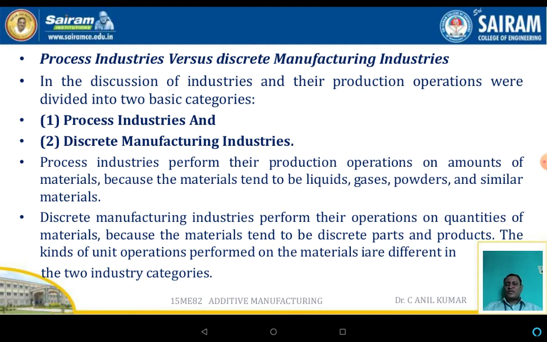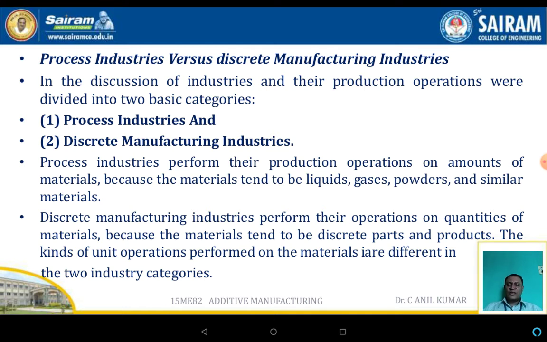The process industries versus the discrete industries. In this division of the industries, the production operations are divided into two types. The first one is the process industry. The second one is the discrete manufacturing industry. The process industries perform their production operations on amounts of material, because the material tends to be in the form of liquids, gases, powders and similar materials. But in the case of discrete manufacturing, the industries perform their operations on quantities of material, because the material tends to be discrete parts and products.